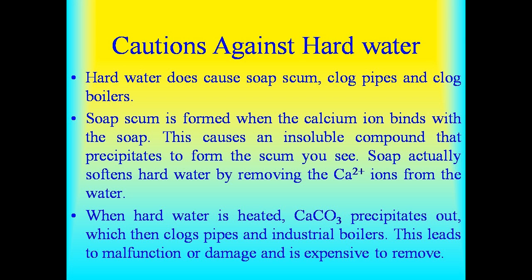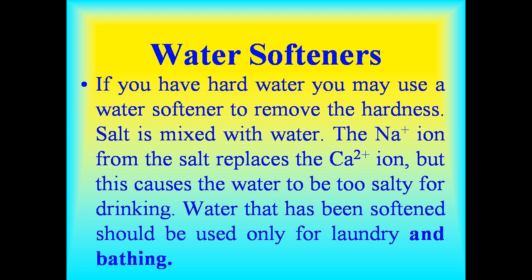When hard water is heated, calcium carbonate precipitates out, which then clogs pipes and industrial boilers. This leads to malfunction or damage and is expensive to remove. Water softeners. If you have hard water, you may use a water softener to remove the hardness.